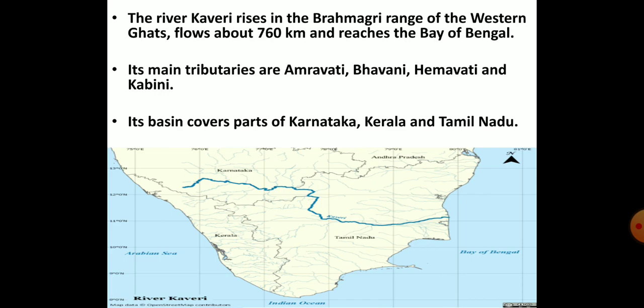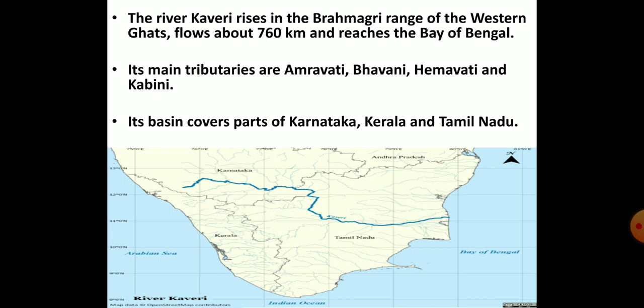Another important peninsular river is the Kaveri river. Let's learn about the Kaveri river basin. The Kaveri river rises in the Brahmagiri range of Western Ghats in Karnataka. The total length of this river is about 760 kilometers.